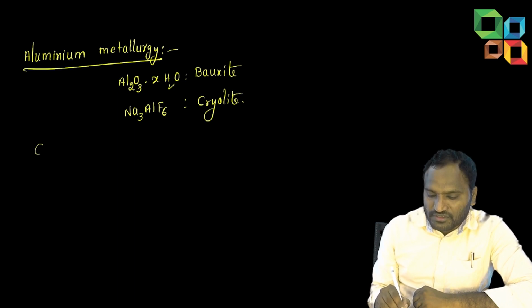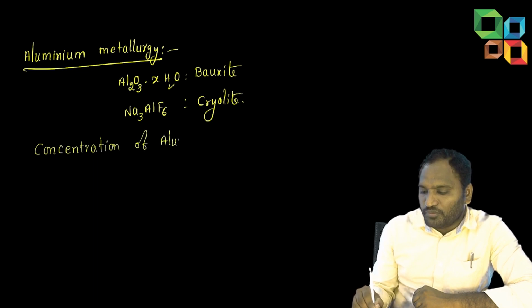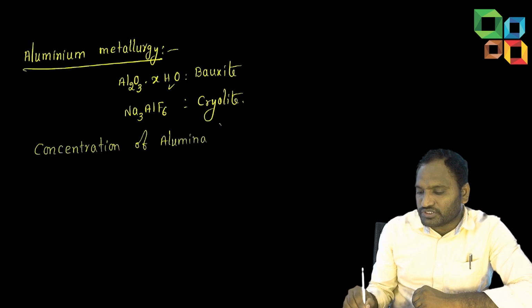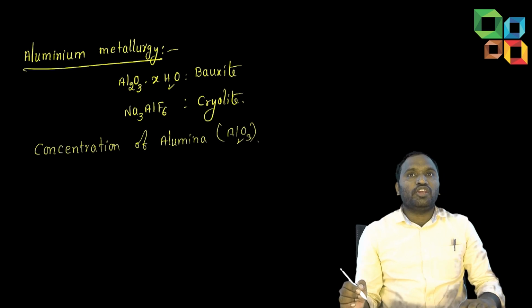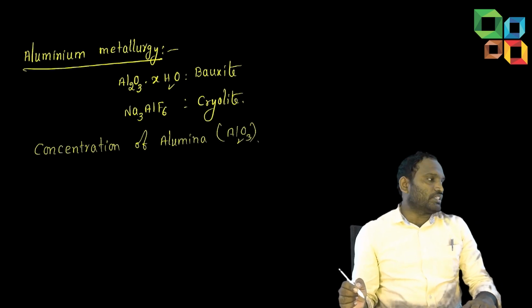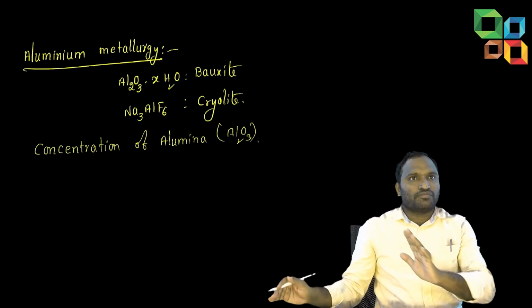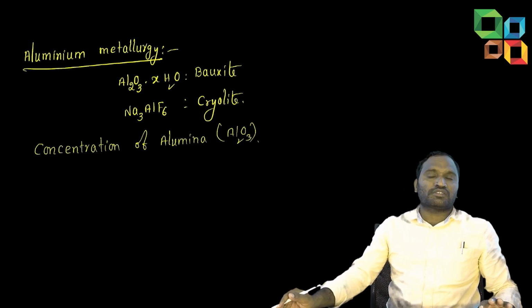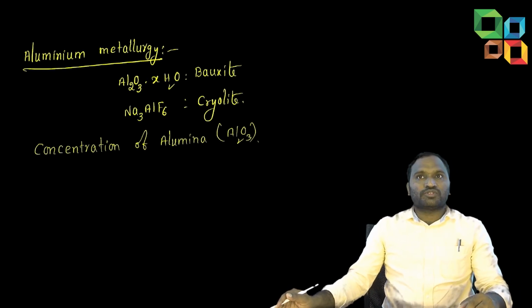Now, the first step is concentration of aluminium ore. Alumina is nothing but Al2O3, students. Aluminium means Al. Alumina means Al2O3. Like silicon means only the silicon atom, Si, but silica means SiO2.